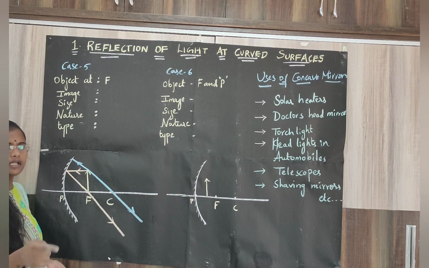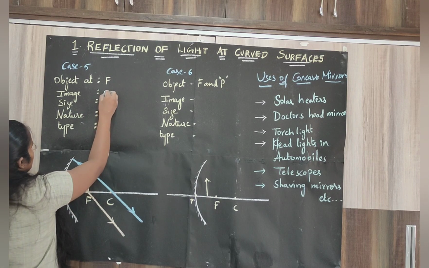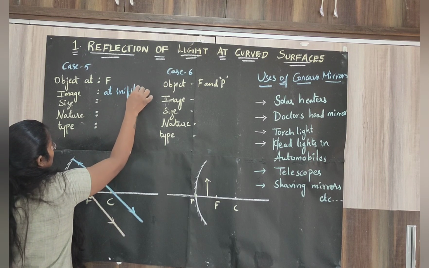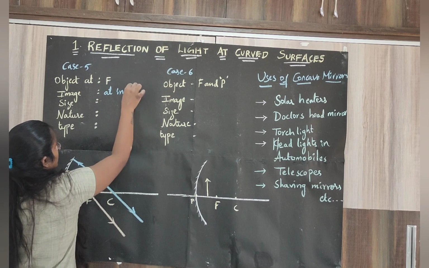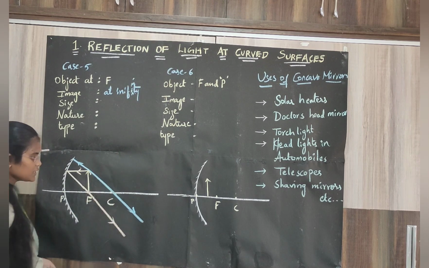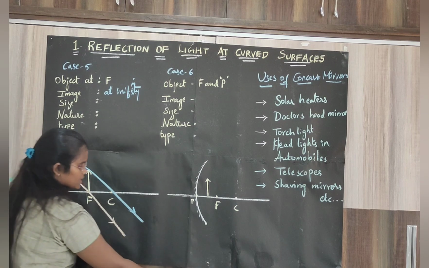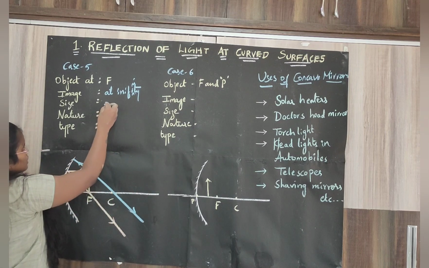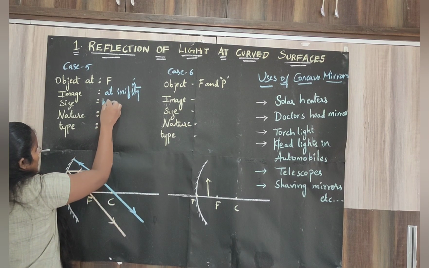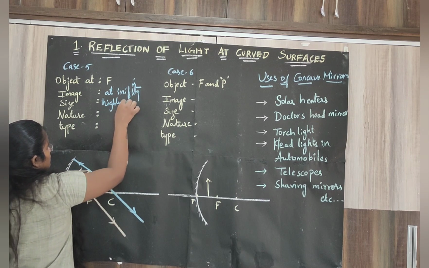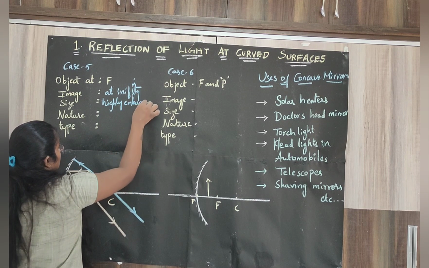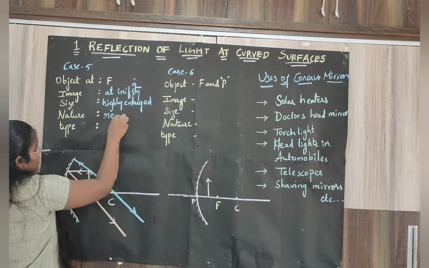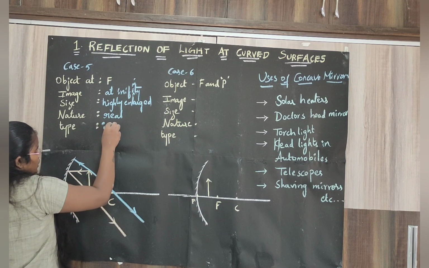assume that they meet at infinity. If you keep on extending, parallel rays do not meet, but if they meet at infinity, the image is formed at infinity. Image is formed at infinity. If you keep on extending, suppose the image is formed over here, at that point you will get a highly enlarged or highly magnified image. The image you will get in front of the mirror only. So the nature of the image is real and the type is inverted.